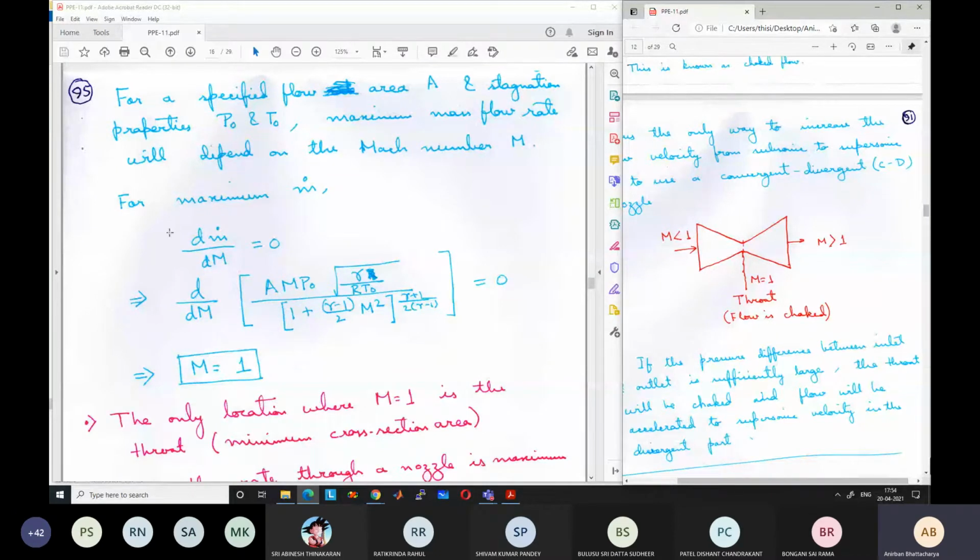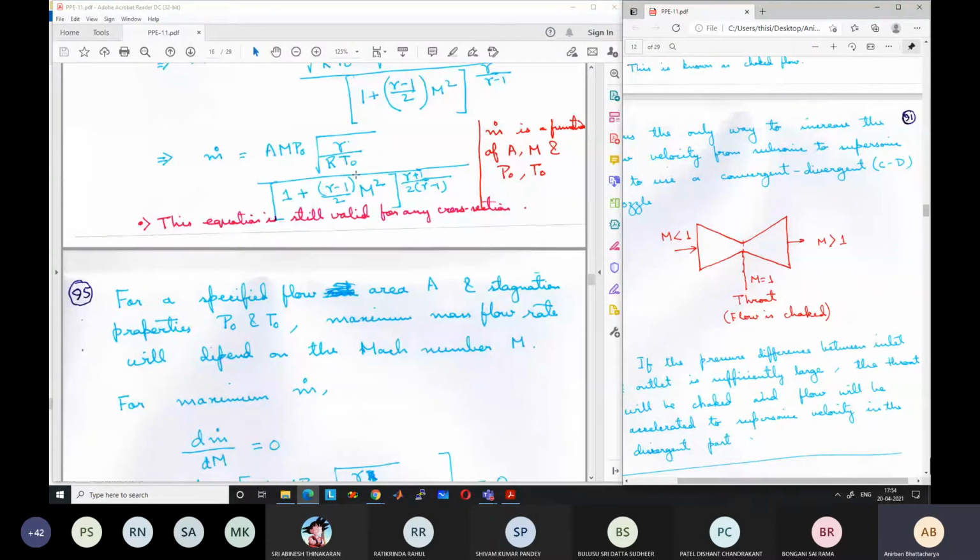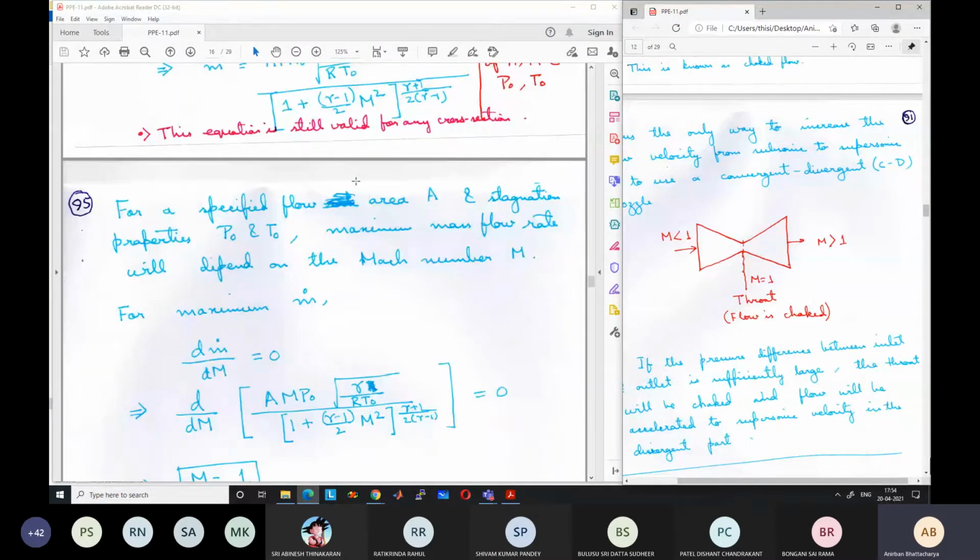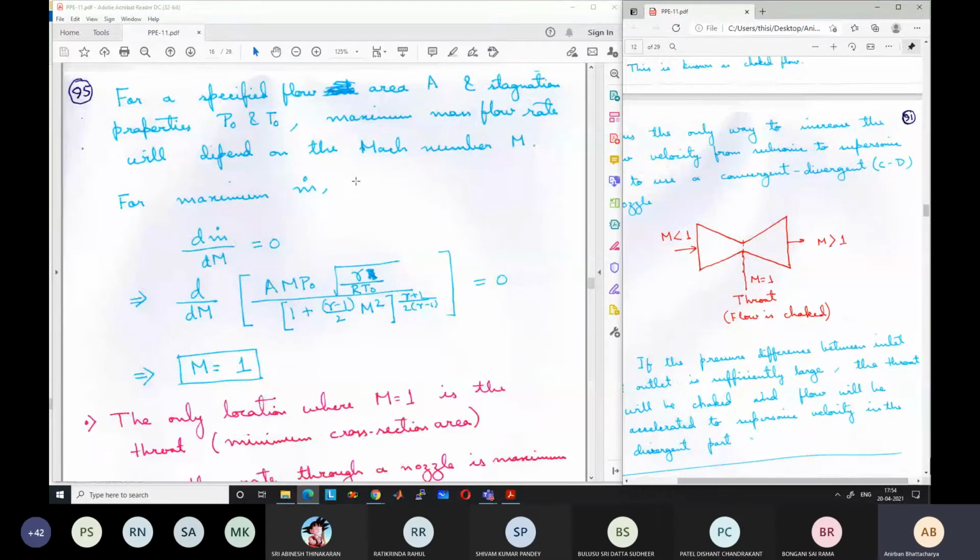So if you take a derivative of this big expression with respect to Mach number M and equate it to 0, you will find that M is equal to 1. It means that, for these constants, given a nozzle and given pressure and temperature, the mass flow rate is maximum if Mach number is 1.